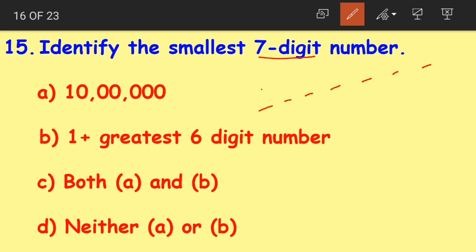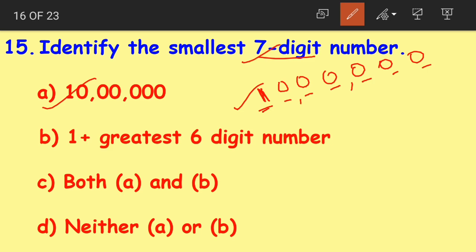For any smallest number, you should write 1 in the first place and fill up the remaining digits with zeros. Okay, children? Write 1 in the first place and fill up the remaining digits with zeros. And how is this number read as? This number will be read as 10 lakhs. If you look at the options, it is the same as option A, which is 10 lakhs.